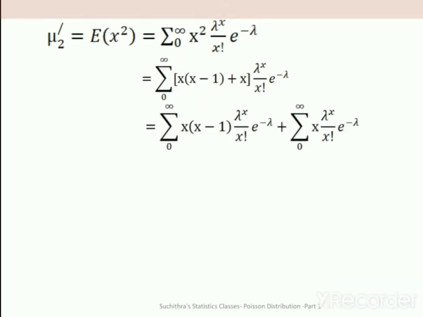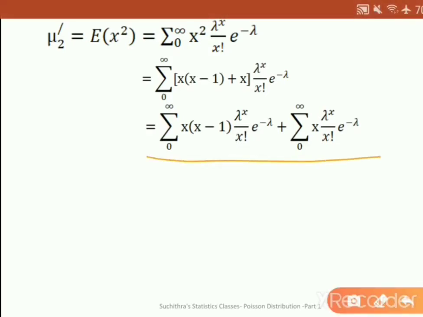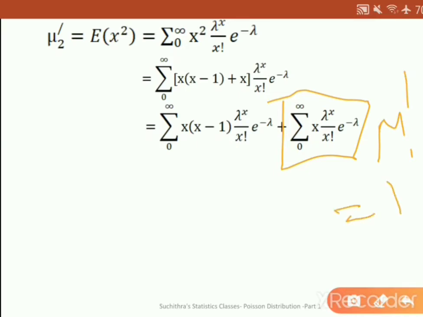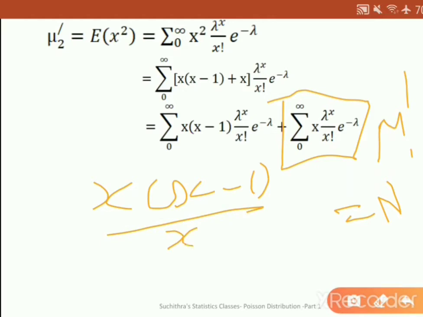So what we are getting is this expression. We know that this second expression is nothing but mu 1 dash, which is equal to lambda. Then in the first expression, x into x minus 1 divided by x factorial can be rewritten as 1 by x minus 2 factorial.